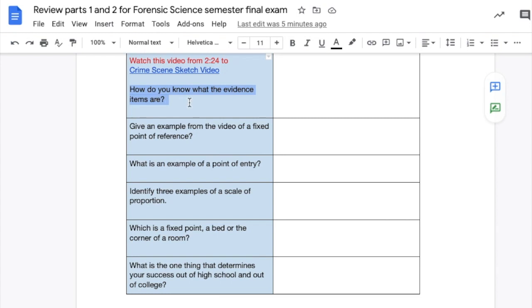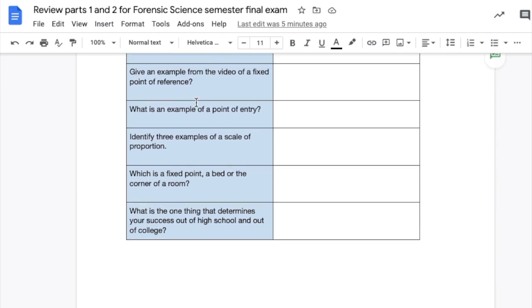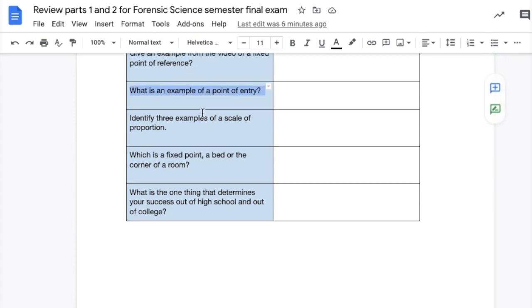How do you know what the evidence items are? So they describe that in the video. The answer that I would produce would be connecting a legend with a numbering system of the items of evidence on the sketch. Next question. Give an example from the video of a fixed point of reference. I believe that would be the corner of a room, like where two walls join, and we can measure from those walls to where the body is, in a rectangular way or a triangulation kind of measurement from the fixed points. What is an example of a point of entry? Door or window.